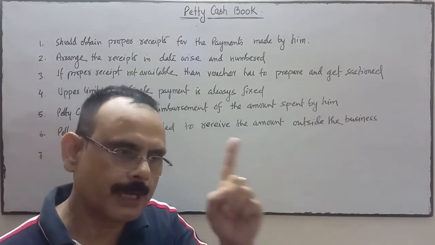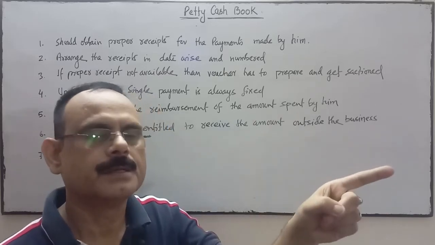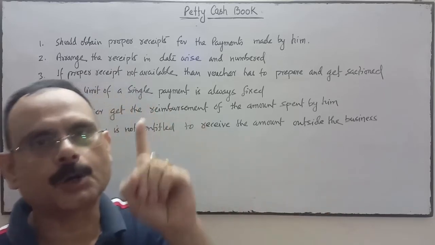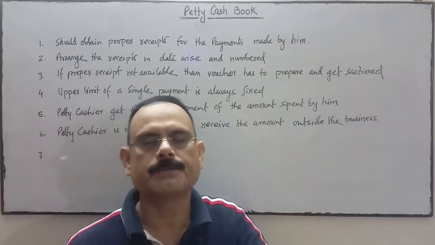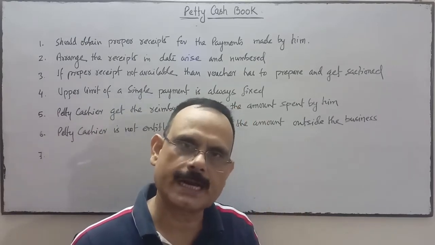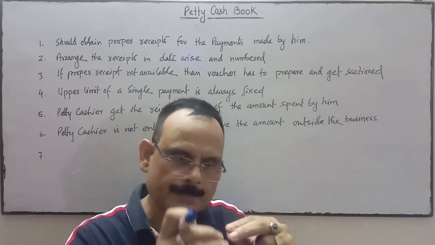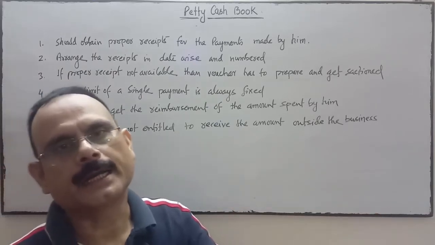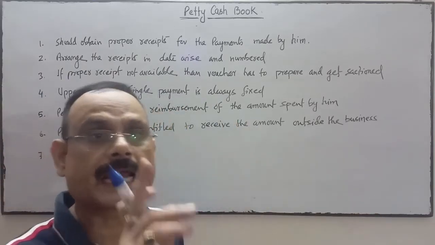Outside amounts will only be received by the head cashier, the main cashier. Only the head cashier will receive the amount from outside, and only the head cashier will do payments above a certain limit, and he is responsible for the cash book.